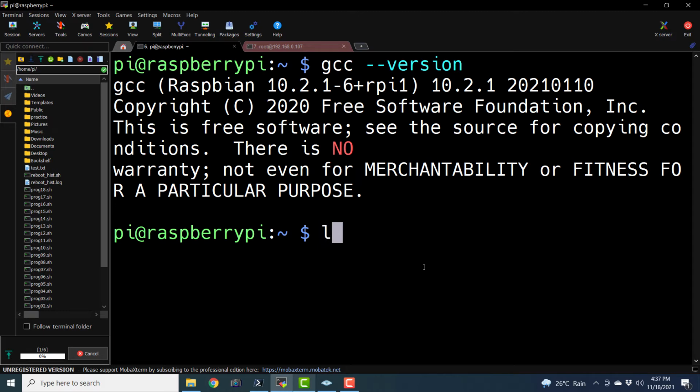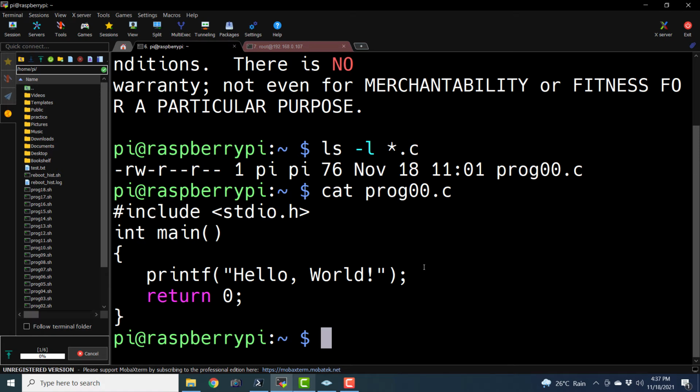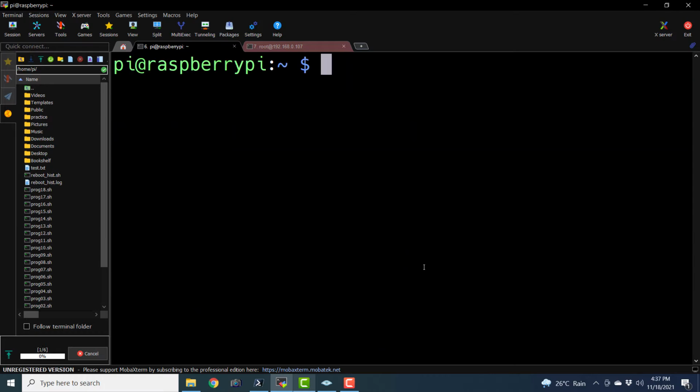Now I already have a C program. So cat prog00.c. So this is a simple C program that I'm going to compile now. The steps to compile it are very simple. Type in gcc -Wall. It means enable all the warnings.